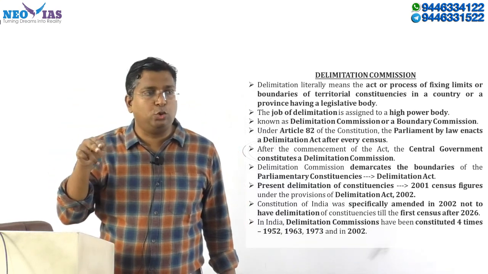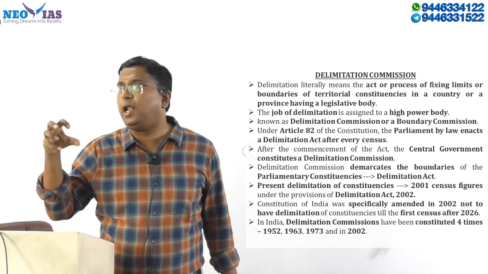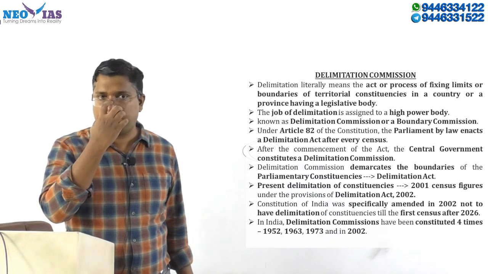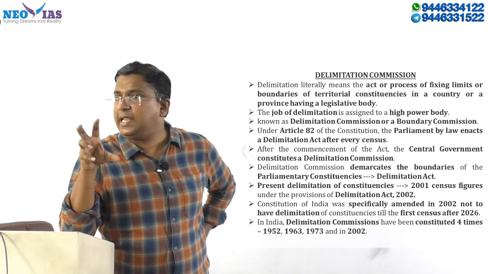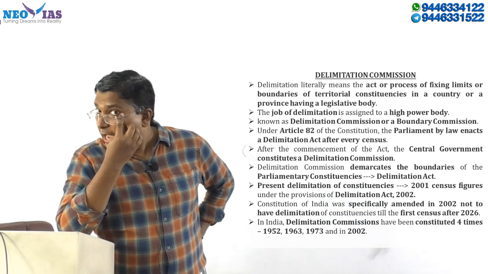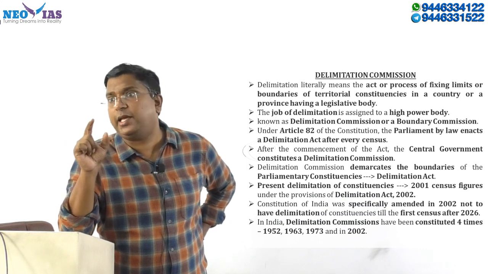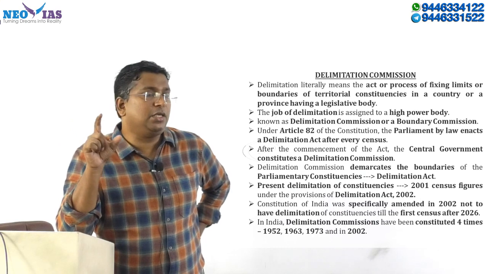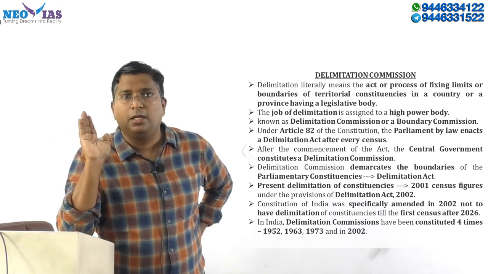To do that function, an independent body will be constituted by a parliamentary law, and that body is called the Delimitation Commission. Their job is to do the delimitation exercise based on the latest census, and after completion of that exercise, their job will be done. I already discussed Article 329, which talks about delimitation, and I told you that the Delimitation Commission's recommendation cannot be challenged. So we will see that.